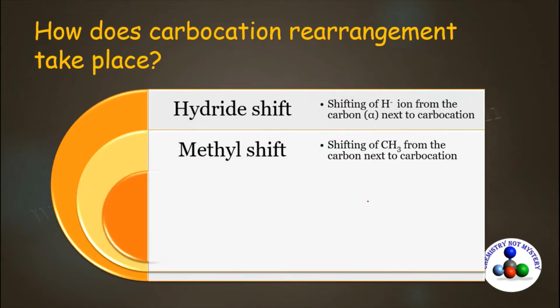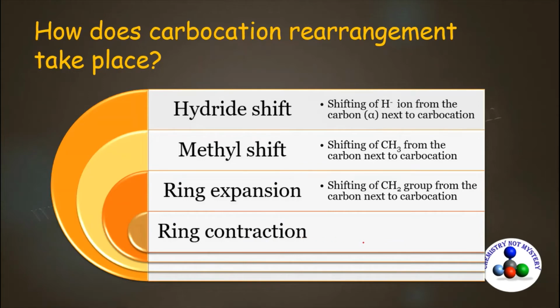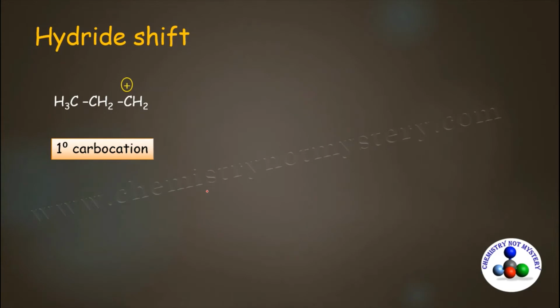Third one is the ring expansion, which involves the shifting of CH2 group from the carbon next to carbocation. And the fourth one is ring contraction, in which shifting of CH2 group takes place from the carbon next to carbocation. We are going to discuss each of them with example. So let's come to the hydride shift.